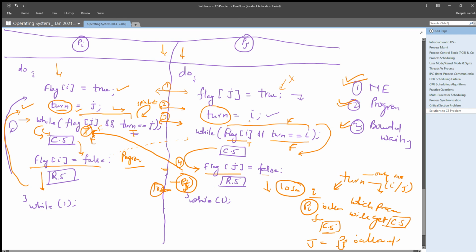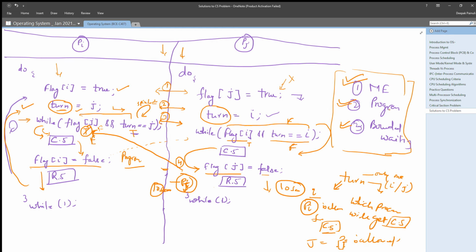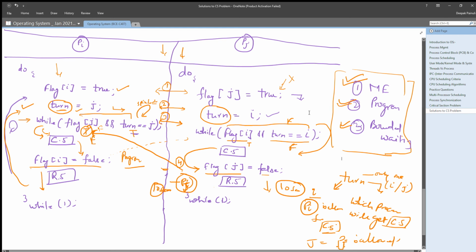And if they both are fighting for the critical section, then one after another they will get their critical section. That means bounded waiting is also there. So this solution is meeting all the criteria for a solution of the critical section problem.